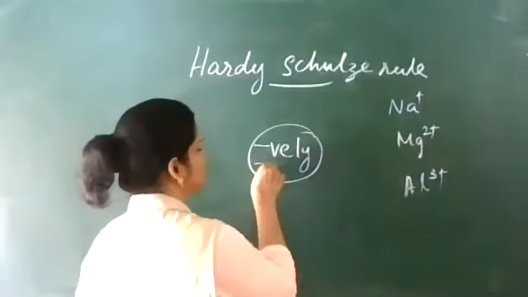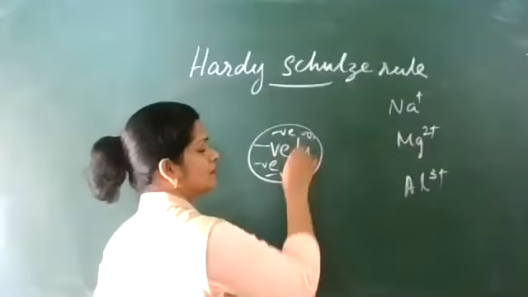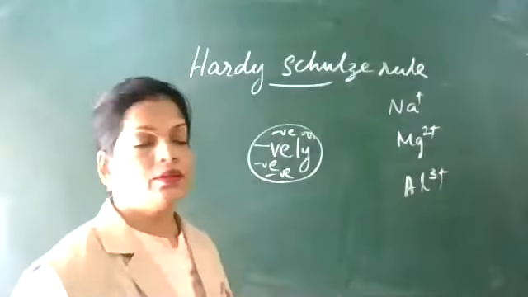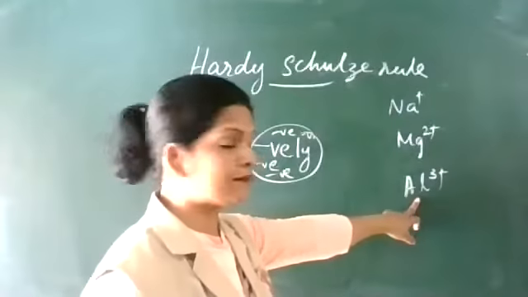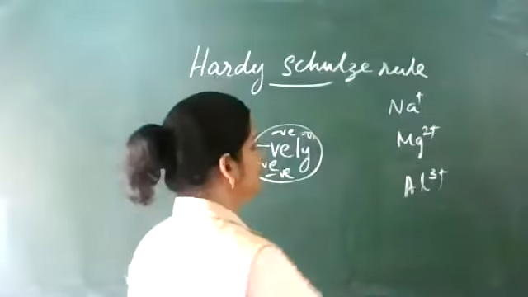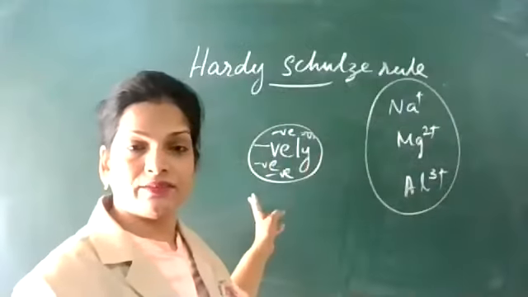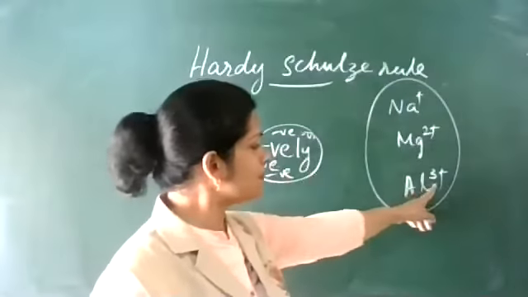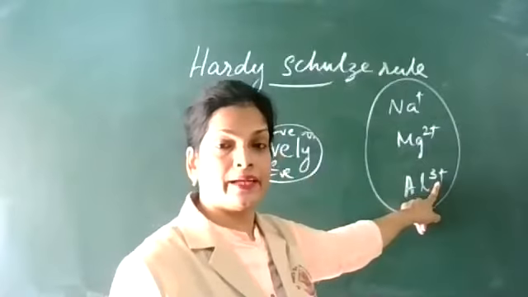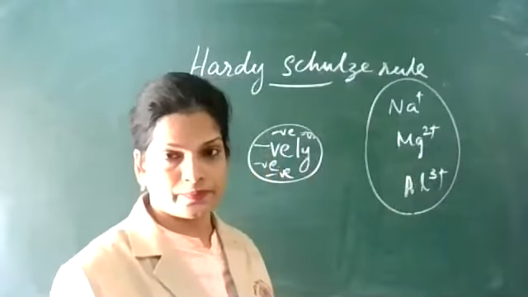Negatively charged colloid particles have so many negative charges. To neutralize that, the best one among these is Al3 plus, because one Al3 plus can neutralize 3 negative charges at a time. So greater the valence of the flocculating ion, greater is its power to cause precipitation.